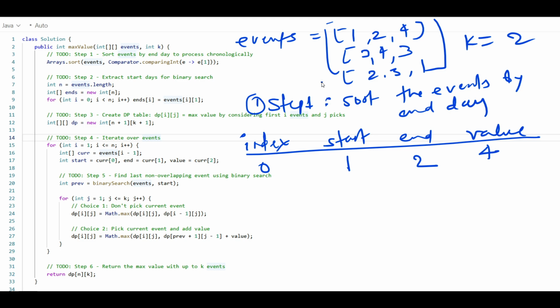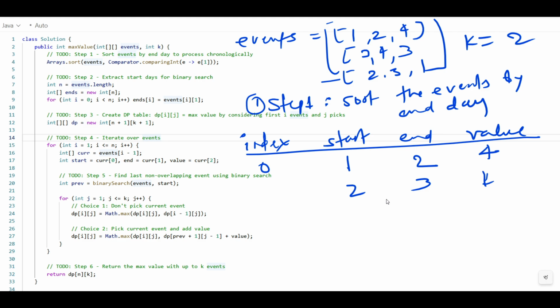After sorting, the 2, 3 and 1 event will go here.